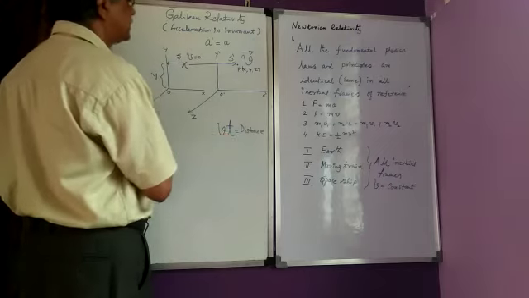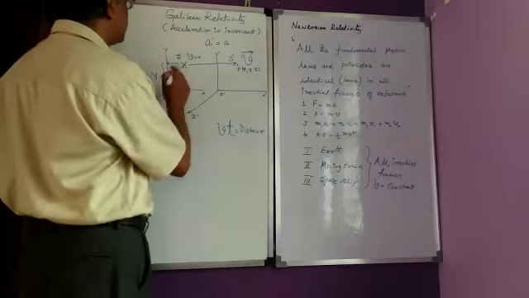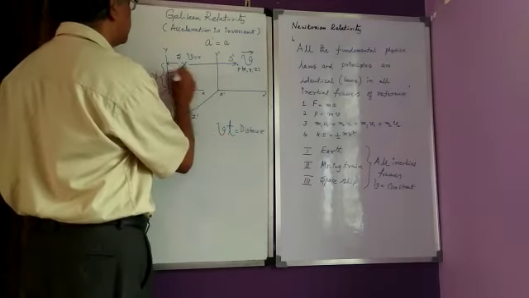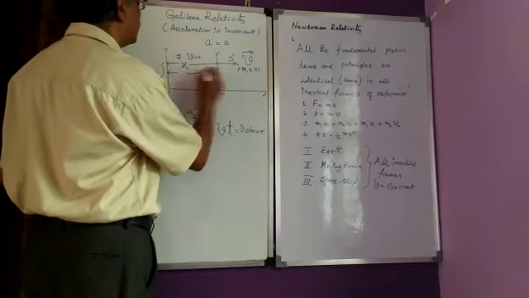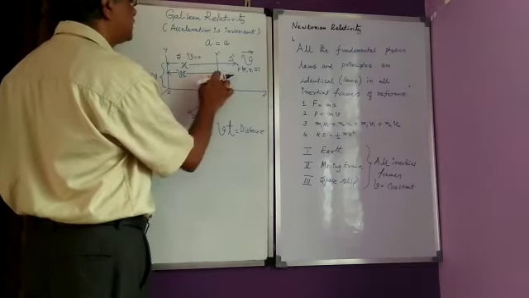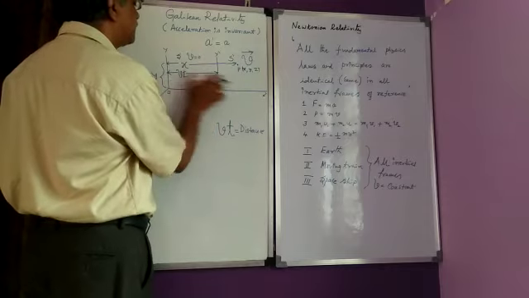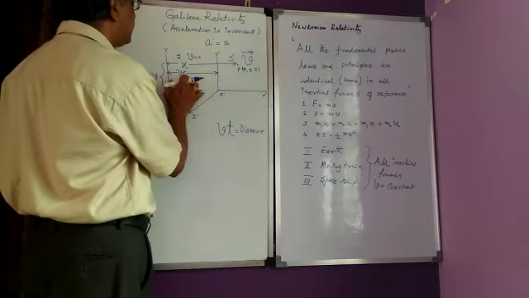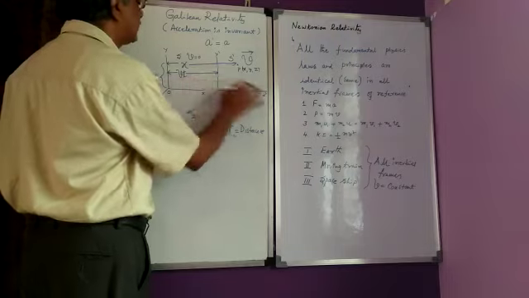Now this distance I'll represent here. This is v multiplied by t. So in time t, velocity multiplied by time is the distance this frame of reference has moved.